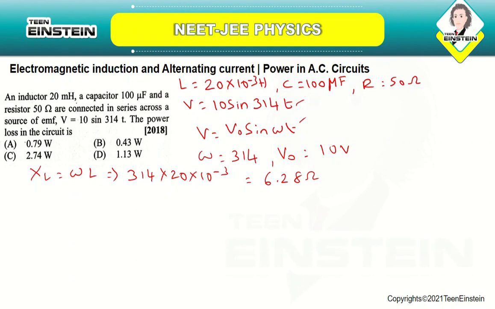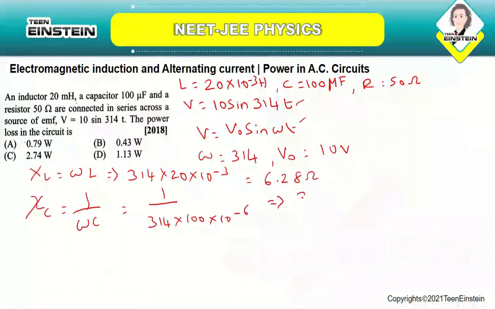Now you are going to find out the capacitive reactance XC, which is equal to 1 by omega C. Okay, so it is nothing but 1 by 314 into 100 into 10 power minus 6. So if you solve this, you will be getting it as 31.85 ohm. Okay, so the capacitive reactance is 31.85 ohms.